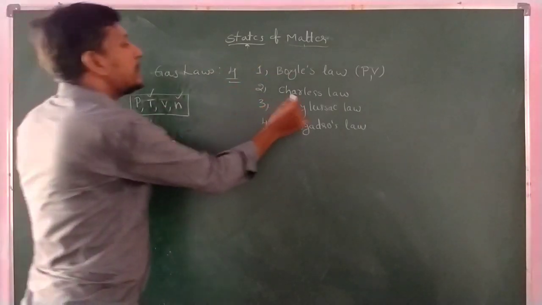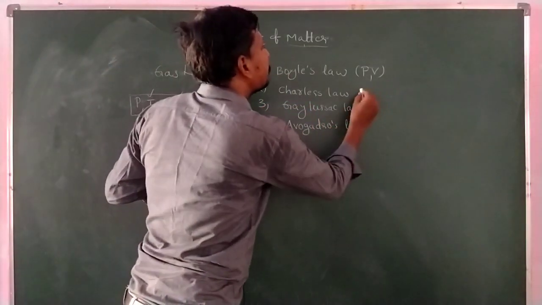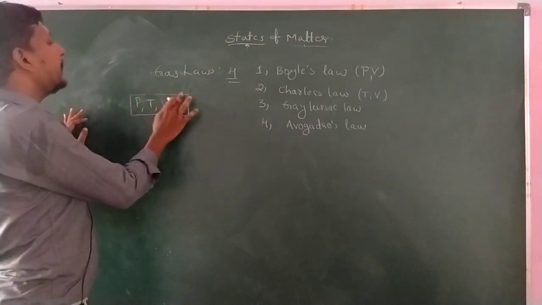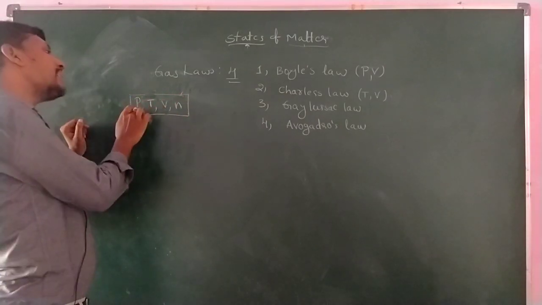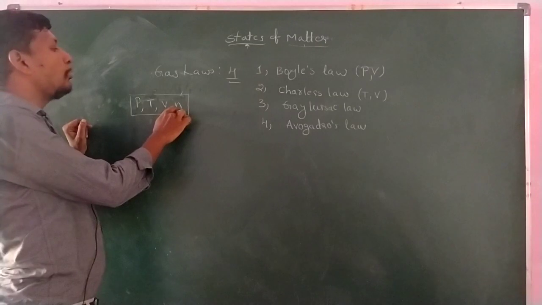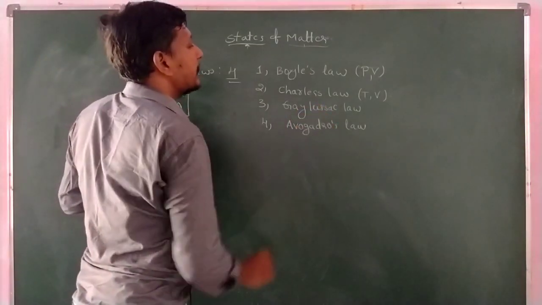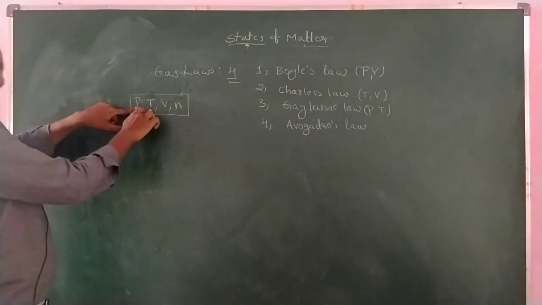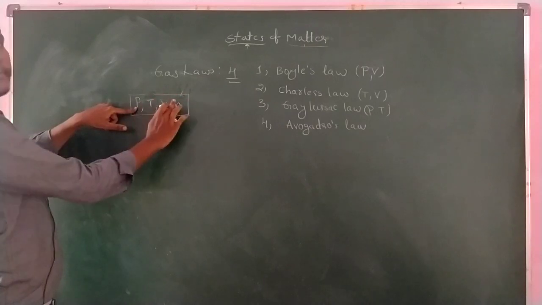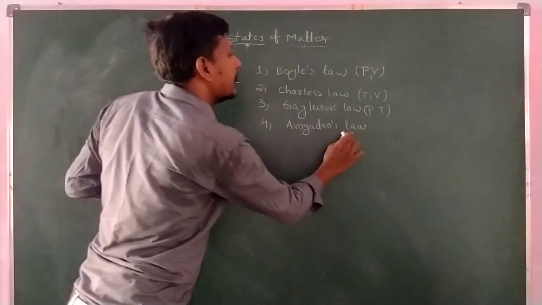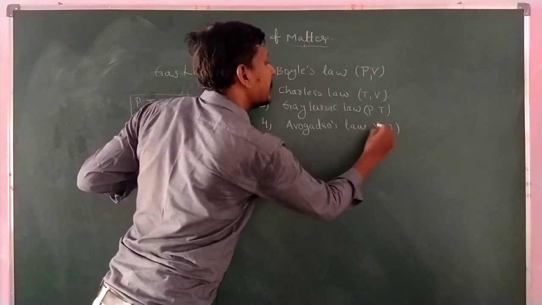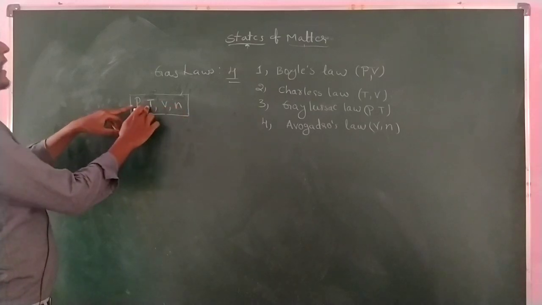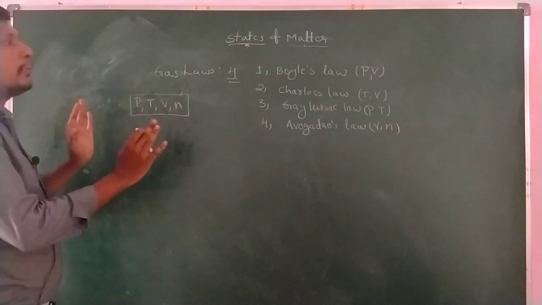Next one is Charles's law. It gives the relationship between T and V. At that time pressure and n are both constant. Next, the Gay-Lussac law gives the relationship between P and T, and V and n are constant. And Avogadro's law gives the relationship between V and n, while P and T are constant. You have to remember this.